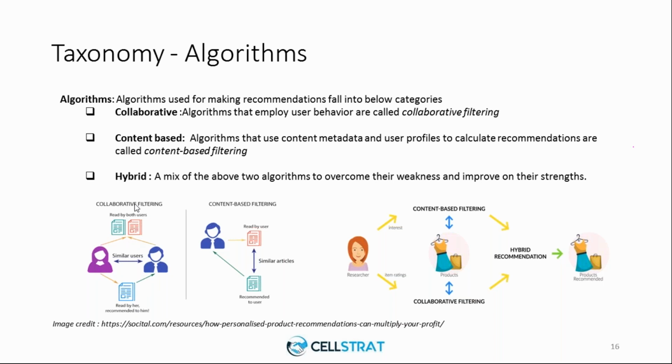Similarly, if you go for content-based filtering, the algorithm doesn't look primarily at the user behavior, rather at the attributes of the content. For instance, if you watch a movie on Netflix, the movie itself has a lot of different attributes, for instance the actors, the actresses, the directors.